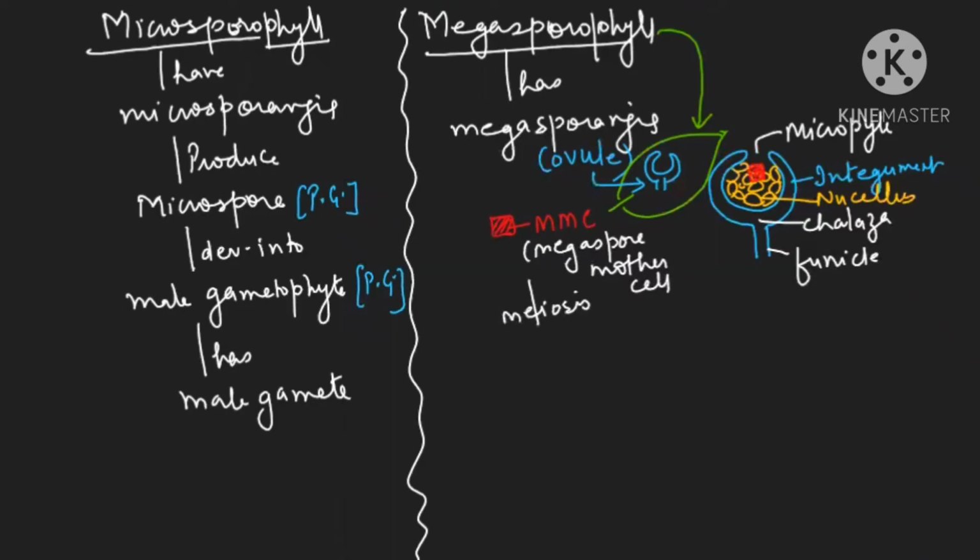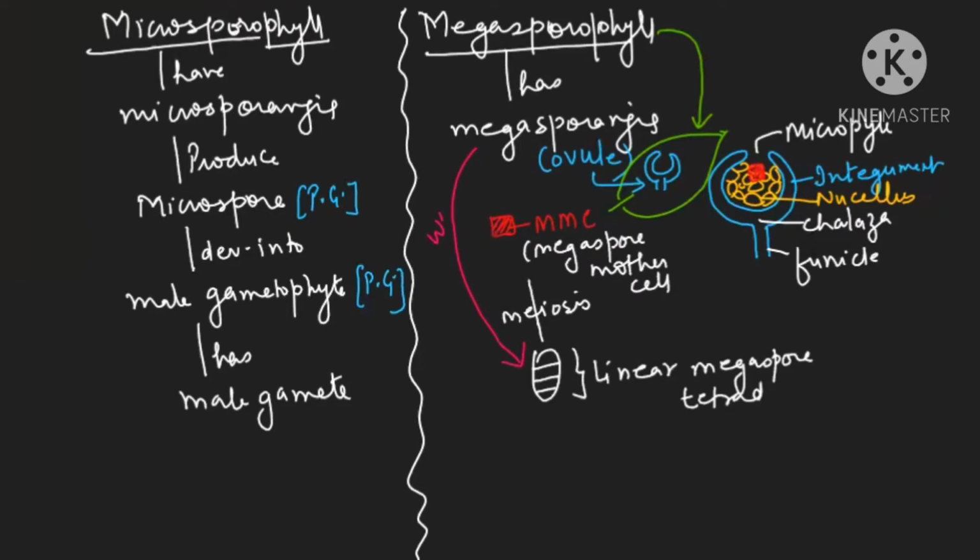Because you know very well, in plants sporic meiosis is done to produce megaspores. They will make a linear tetrad. So this is the linear megaspore tetrad we will call it. I hope you are able to understand that megasporangia will produce megaspores. This much is clear, beta.